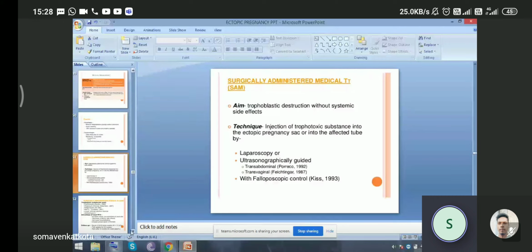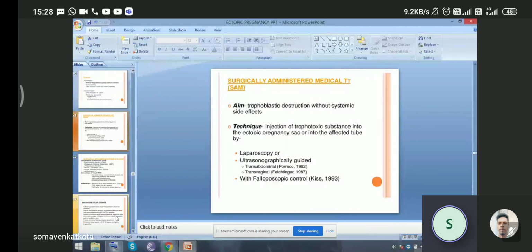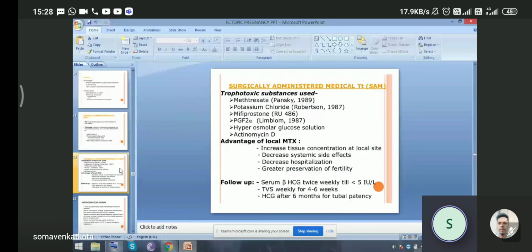So what are the surgically administered medical treatments? The trophotoxic substances used are methotrexate, potassium chloride, mifepristone, prostaglandin F2 alpha, hyperosmolar glucose solution, and actinomycin D. Actinomycin D and methotrexate are both anti-cancer drugs.